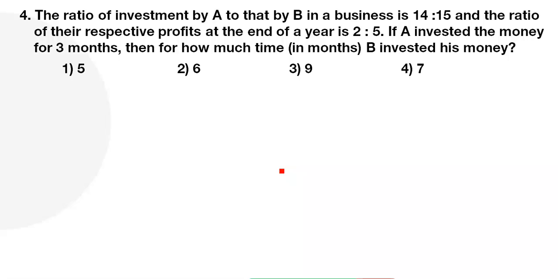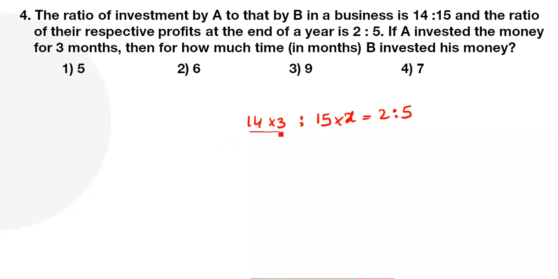Seven, sir. 7. Very good, excellent. Alright. So A investment is how much? 14 parts, and B investment is how much? 15 parts. Okay. Respect to the profit at the end of the year. At the end of the year అన్నాడు ఇక్కడ. At the end of the year 2:5. If A invested money 3 months, profit is equal to investment into time. So B time మనకు తెలుసా, we don't know, let X అనుకుందాం. But profit ratio is also given here, guys, 2:5.